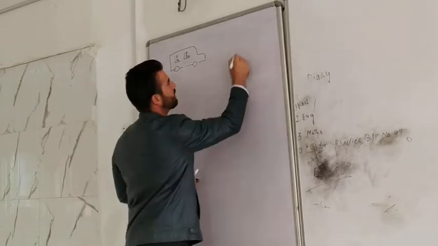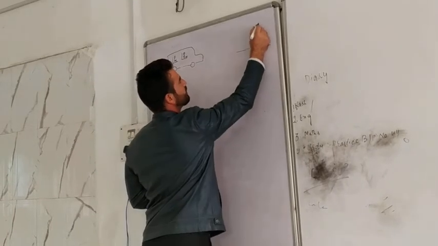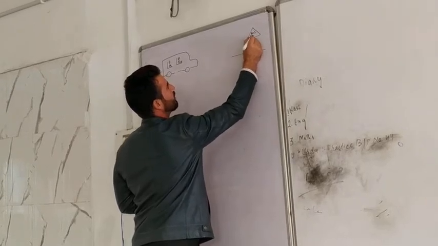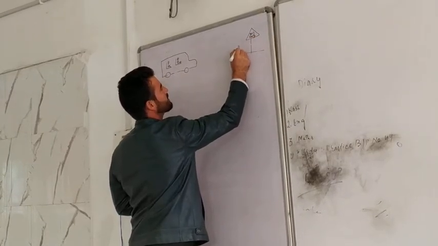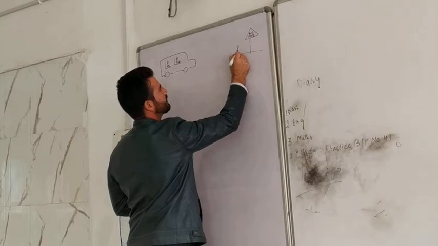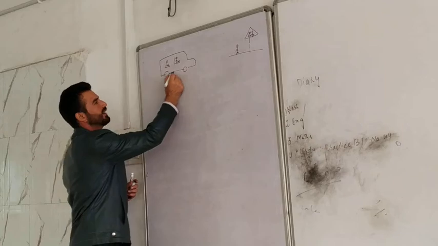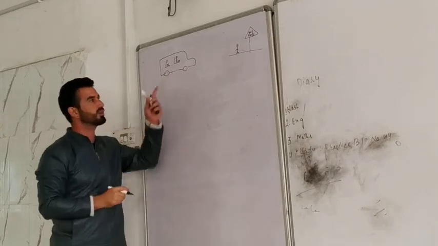Next is a bus stop, and the person is already waiting here for the bus. He has traveled somewhere. Assume this is a school bus and the student is waiting here.